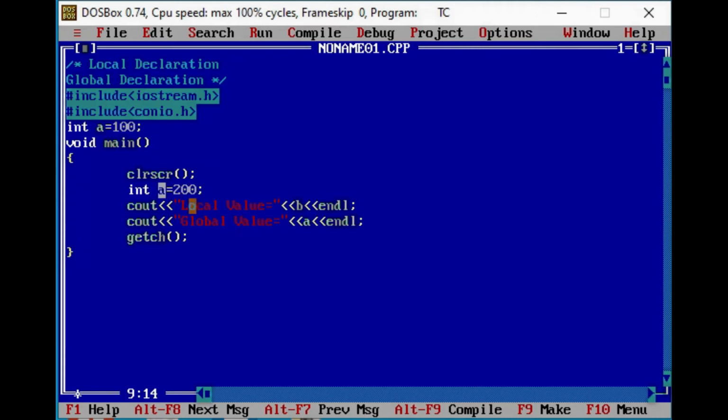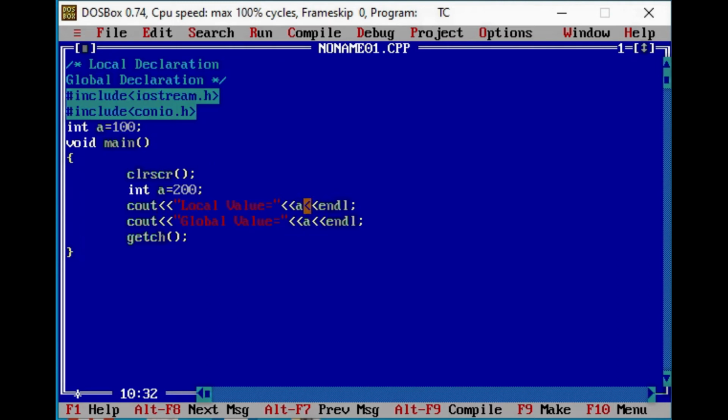Whenever the name of the global variable and local variable is the same, the preference will be given to the local variable. So whenever I write a directly, it will only access the local variable. It will print 200 here.